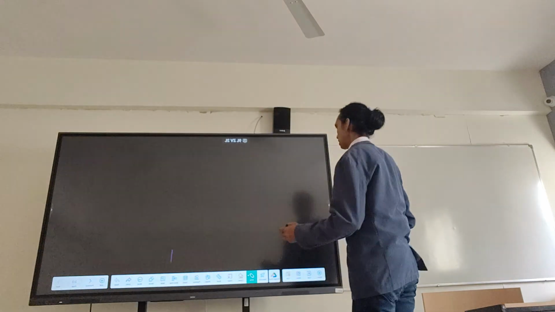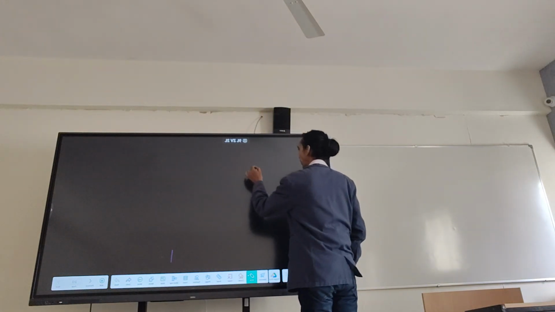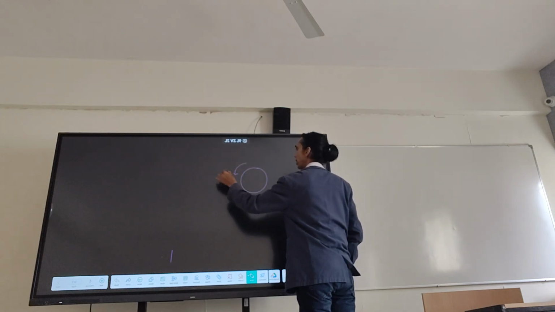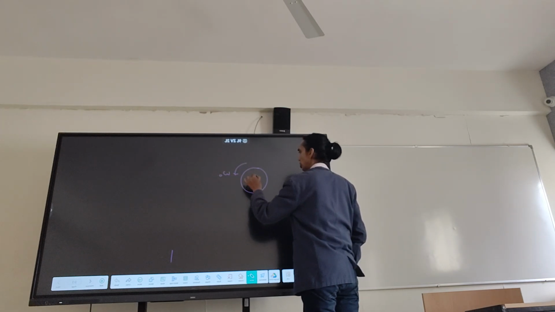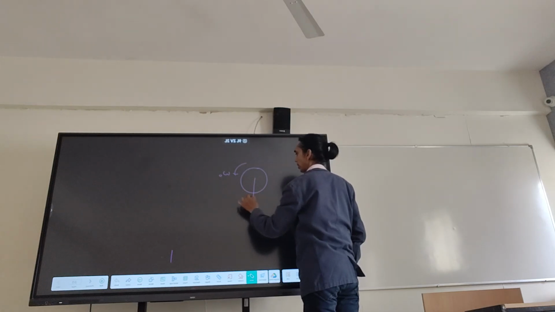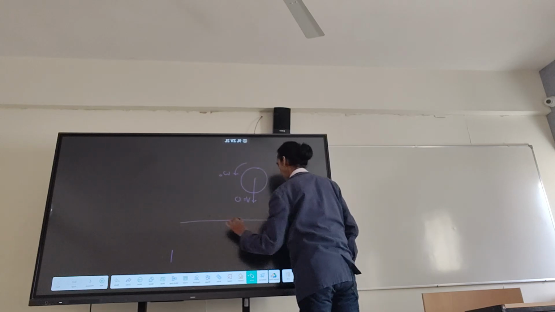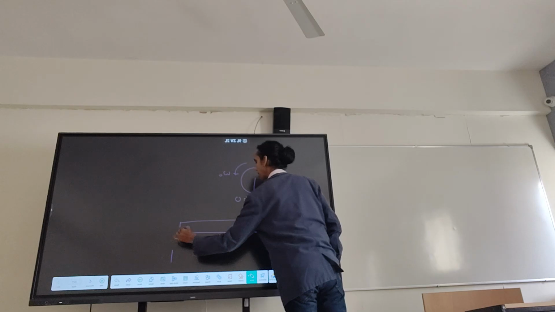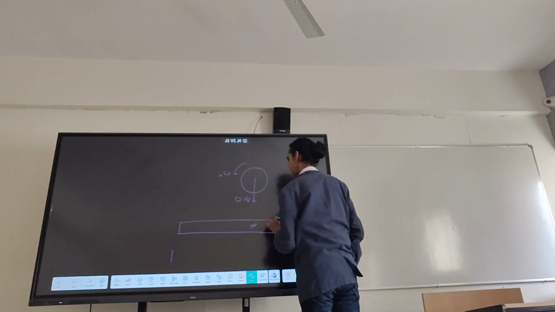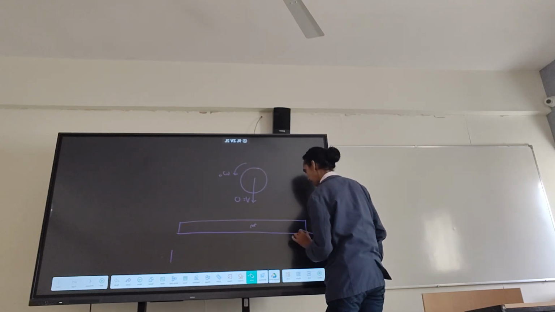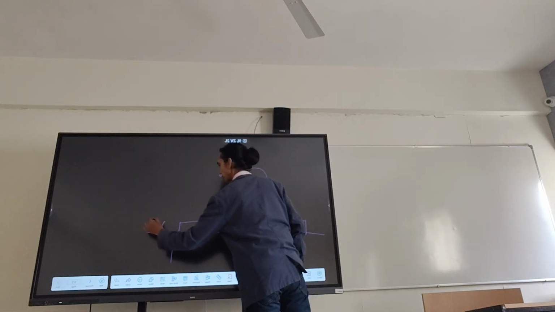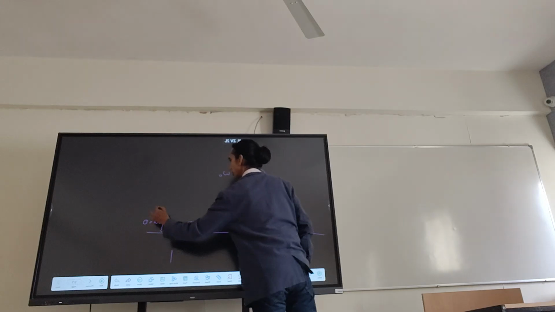One is about a sphere. There is a sphere which is rolled with angular speed omega naught and is dropped. That means initial speed is 0, on a plank of certain mass. The plank in turn rests on a smooth surface. Smooth.